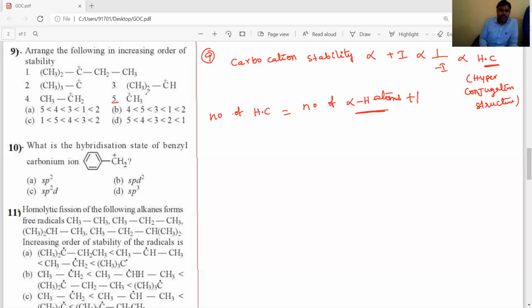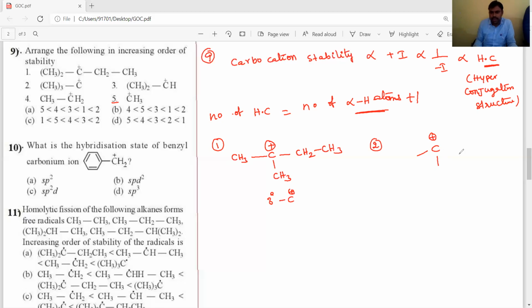Now observe the given compounds. The first one has a CH2CH3 on this side and two methyl substituents on the other side, and it is a tertiary carbocation. The second one is also a trimethyl carbocation, the tertiary butyl carbocation.